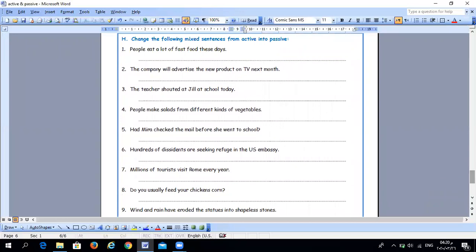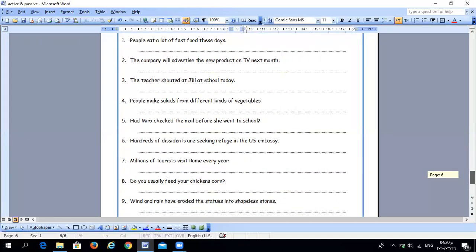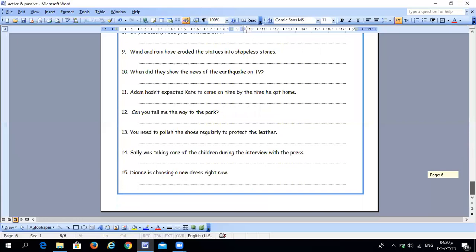Now, I will give you your time just to try to change these sentences from active into passive, and then I will check the answers with you, inshallah. Now, this worksheet, I will download this worksheet for you, inshallah, just to keep it and try to answer the other questions for you, just to remember the rules.